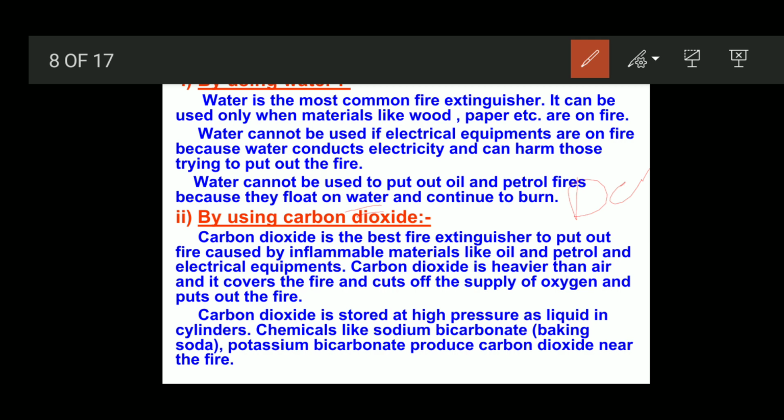Carbon dioxide is heavier than air, and it covers the fire, cuts off the supply of oxygen and puts out the fire.